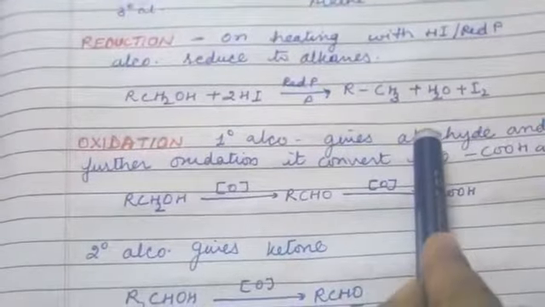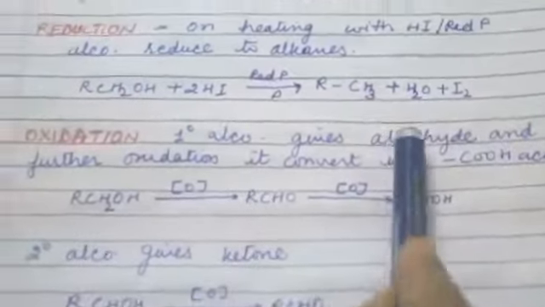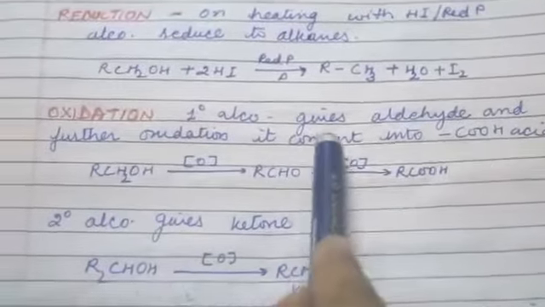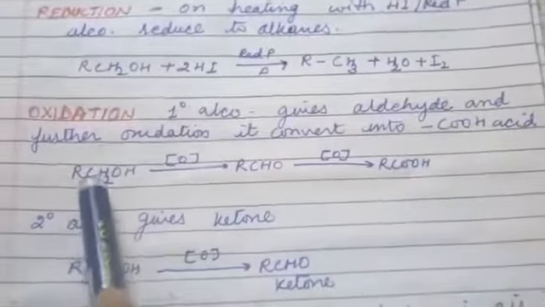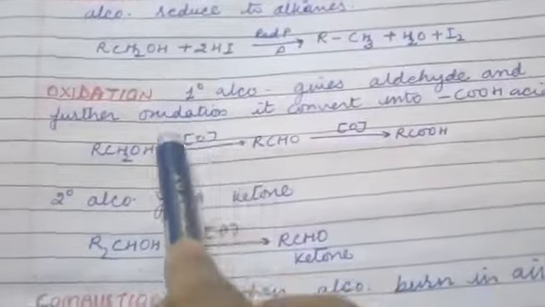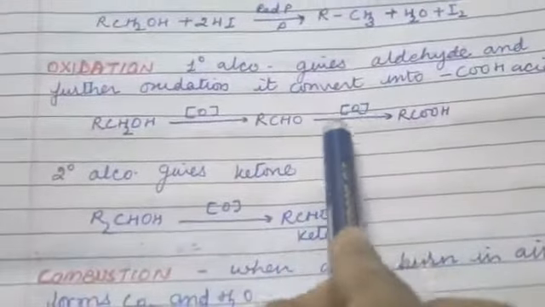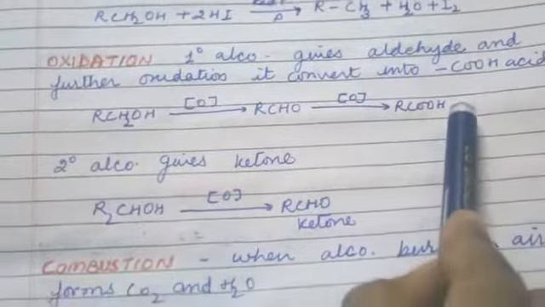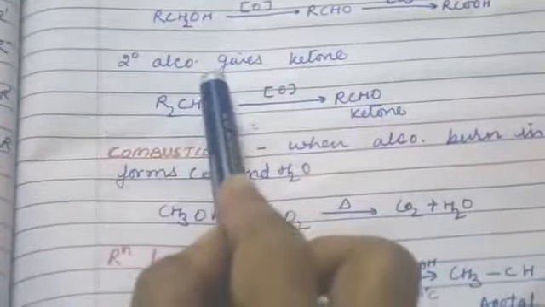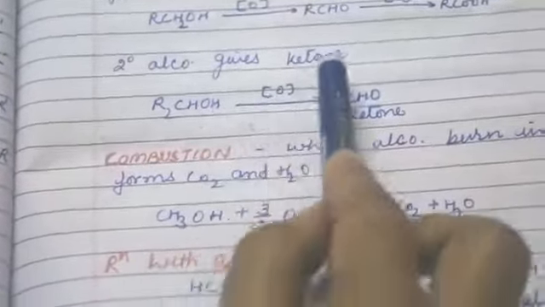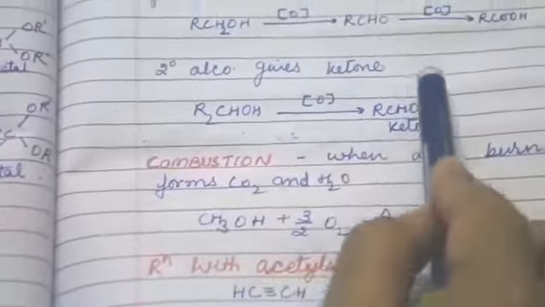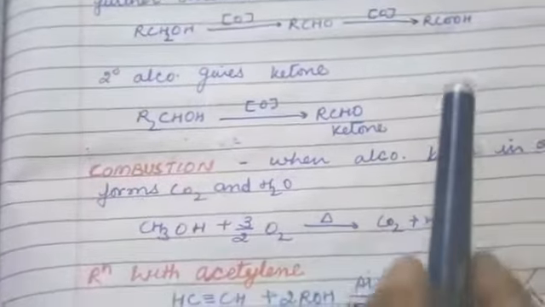Now oxidation. Primary alcohol always gives aldehyde, and on further oxidation it is converted into carboxylic acid. When alcohol goes to oxidation, it forms aldehyde. When further oxidized, it forms carboxylic acid. Secondary alcohol gives ketone. When secondary alcohol goes for oxidation, it forms ketone.